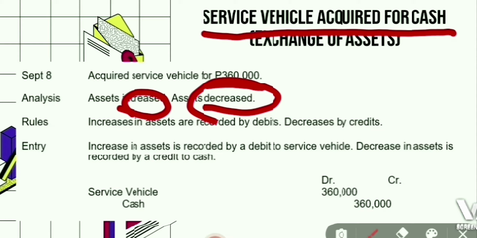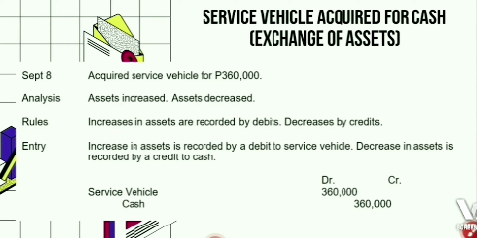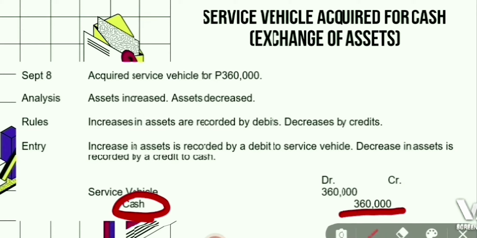It increases for the acquisition of the service vehicle, which means that there is an additional asset. It decreases because of the payment of 360,000 in cash. To record the transaction, we have to debit the service vehicle amounting 360,000 pesos and credit the cash amounting 360,000 pesos.